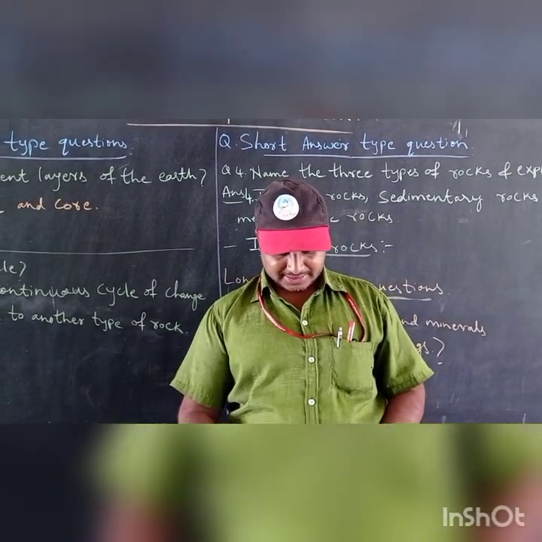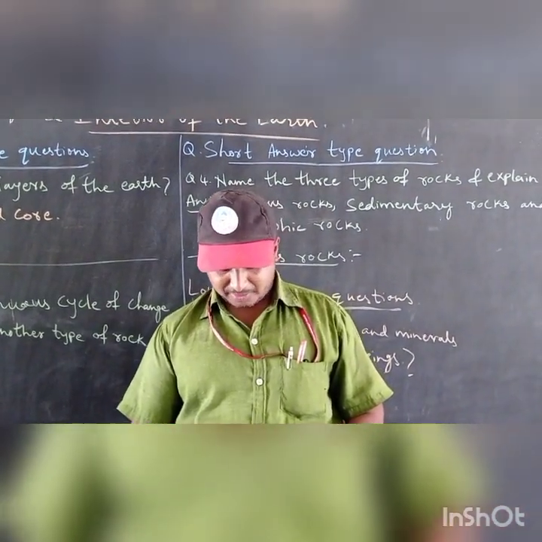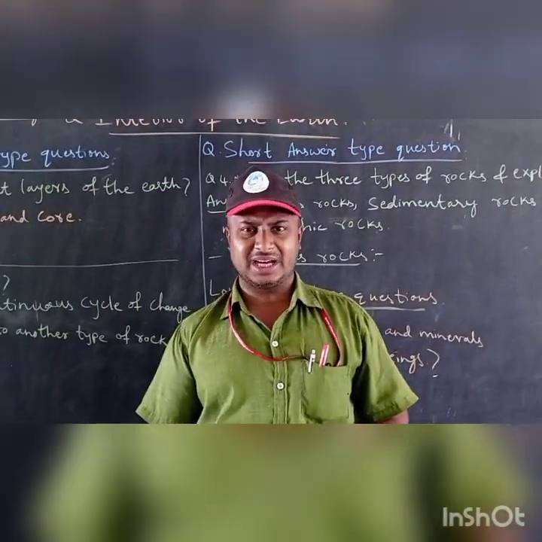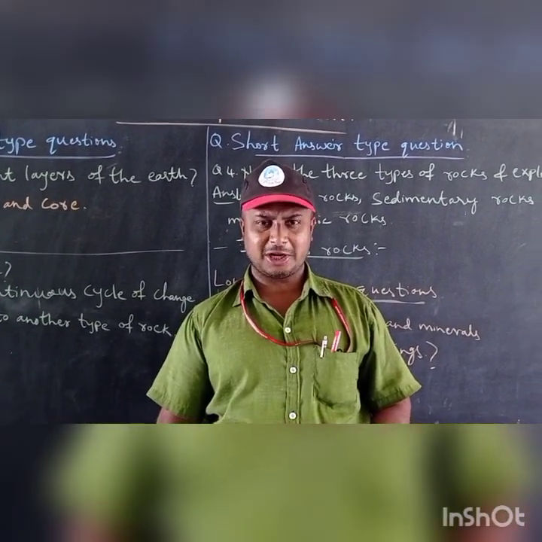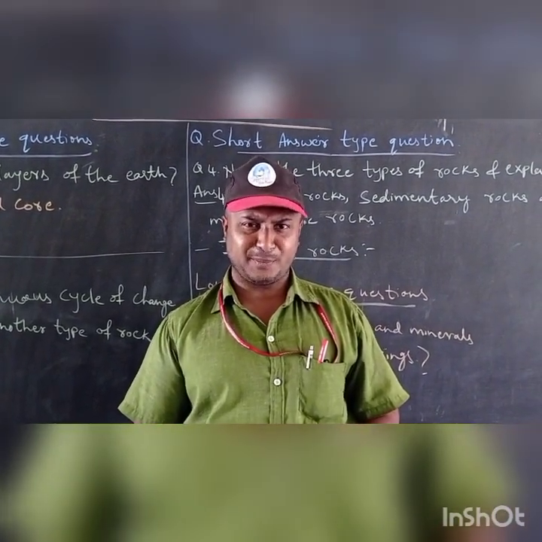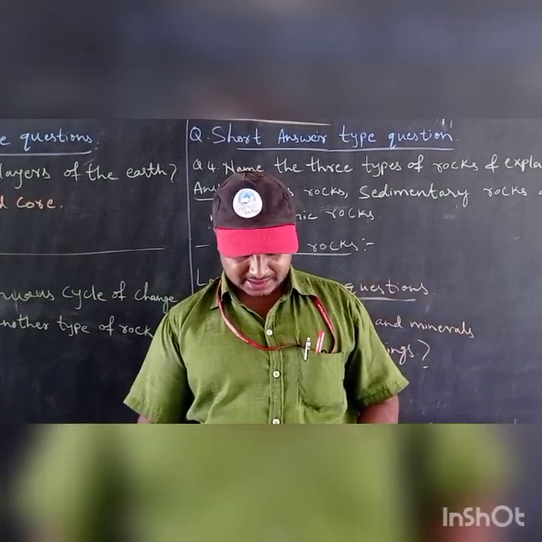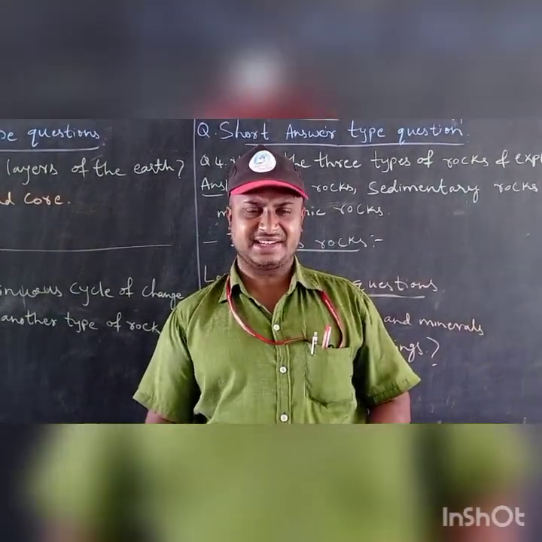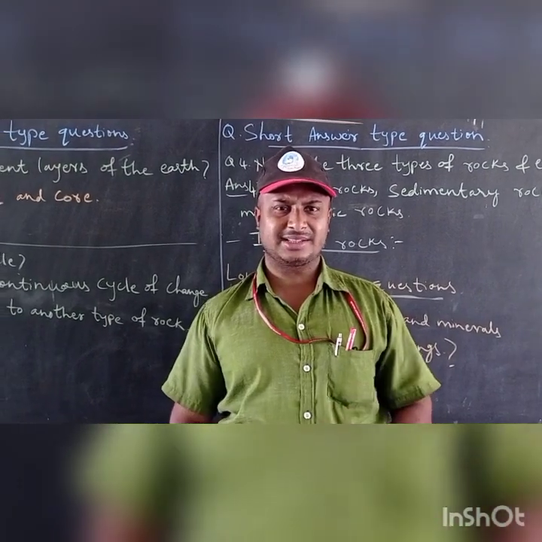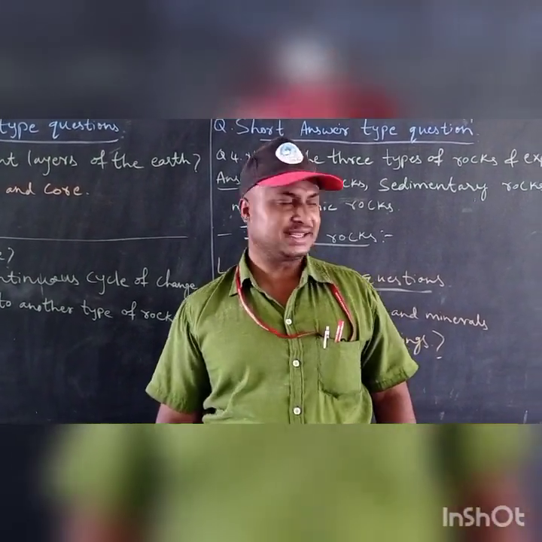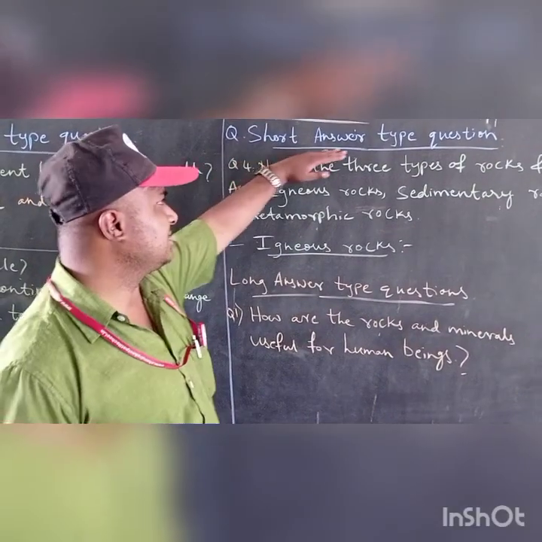Next point, igneous rocks make up more than 85% of the earth's crust. And the last point, these rocks are crystalline in structure. This is how we should write a short answer type question.